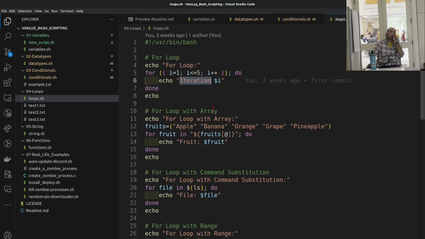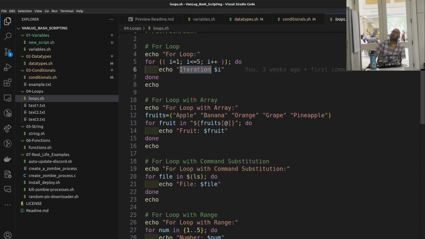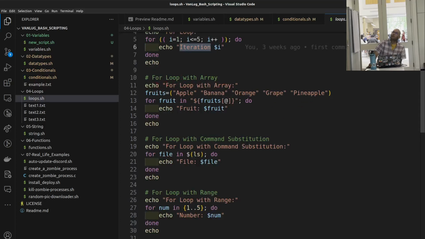I'm going to run them all together at the end. This is a for loop with an array. So we define fruits, different strings containing fruit names, and then we loop through them. Say for fruit, this is a new variable we're defining here, in fruits, do print each one of them. And that's the syntax for that.